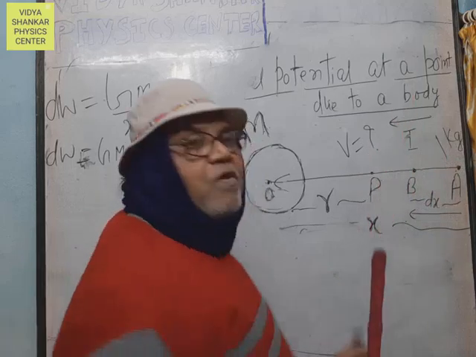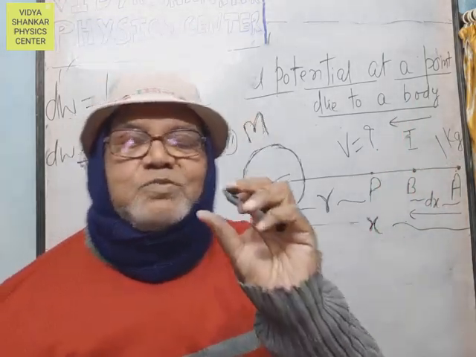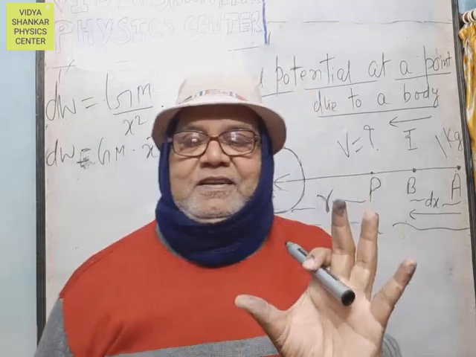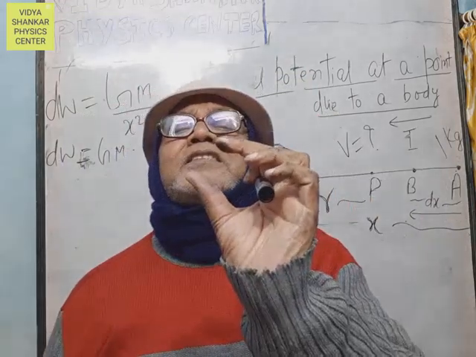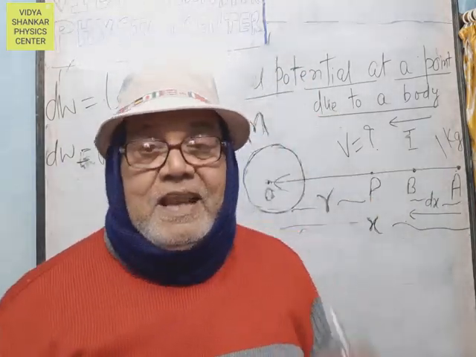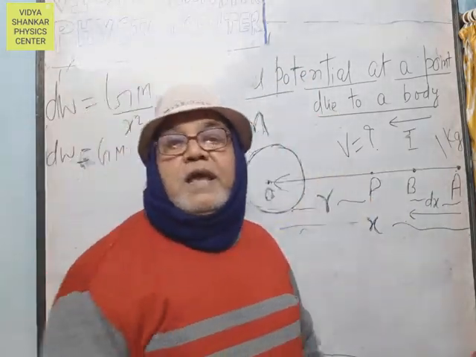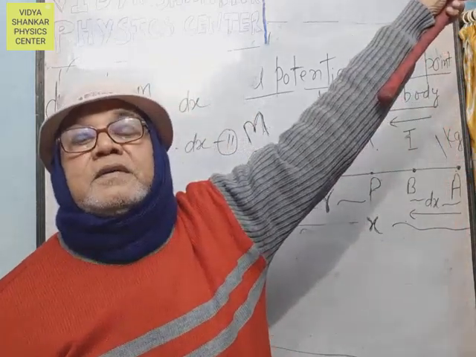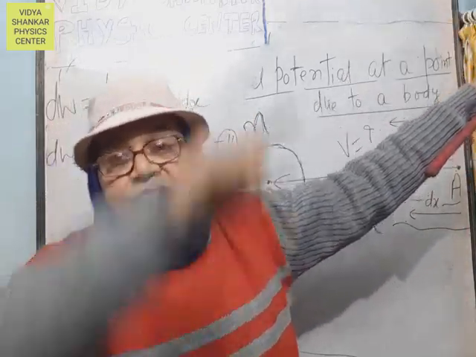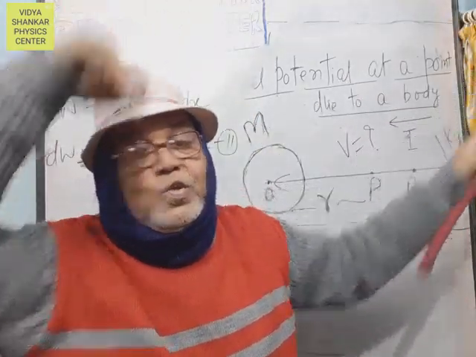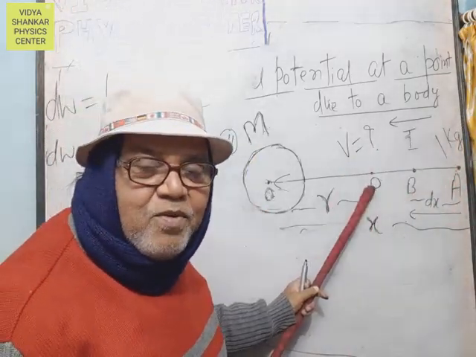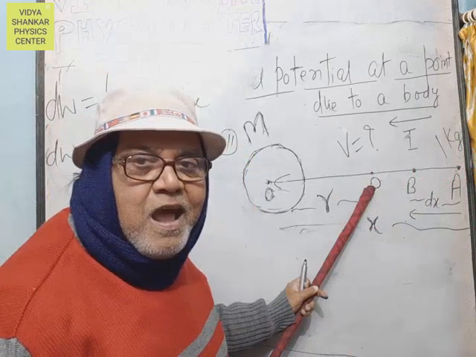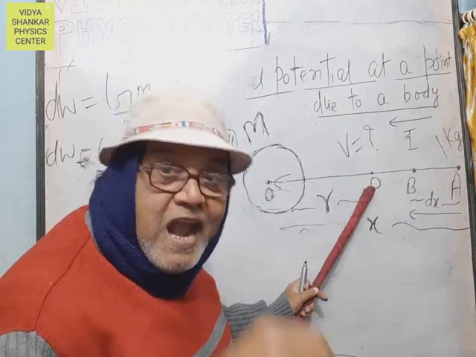This is the smallest work done in bringing unit mass from A to B, covering the smallest displacement dx. Now we want the total work done in bringing unit mass from infinity to a point P situated in the gravitational field. We are going to derive the expression of the gravitational potential at point P.